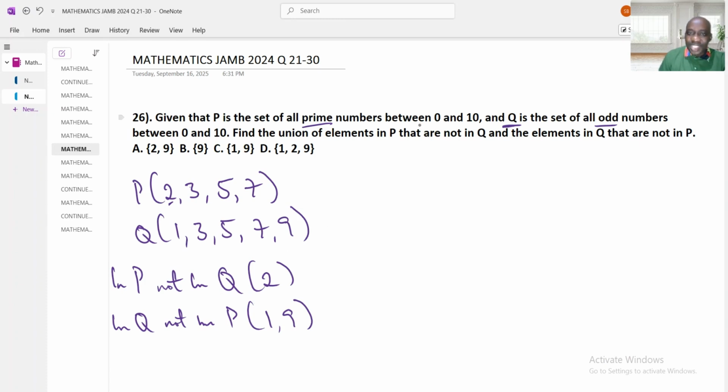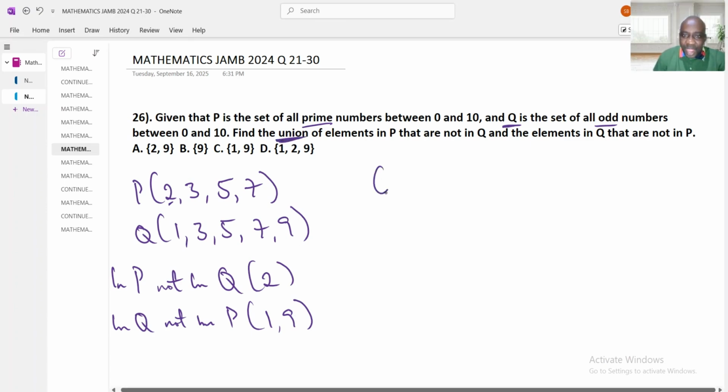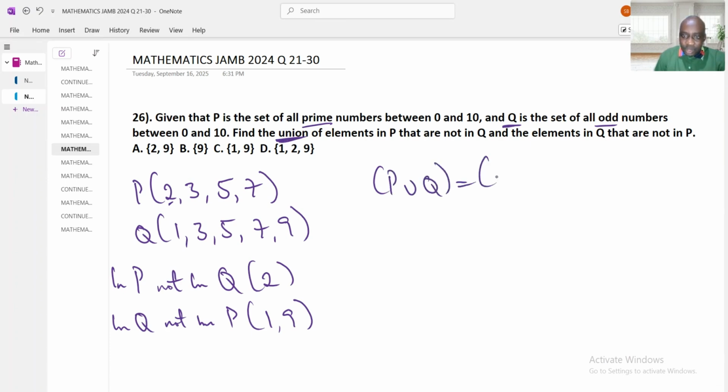Now the question is asking us for the union. Their union means that we combine them. Therefore, to find the union, we have to combine them. We have 2, we have 1, and we have 9. This is the answer. The question D, 1, 2, and 9, which is D.